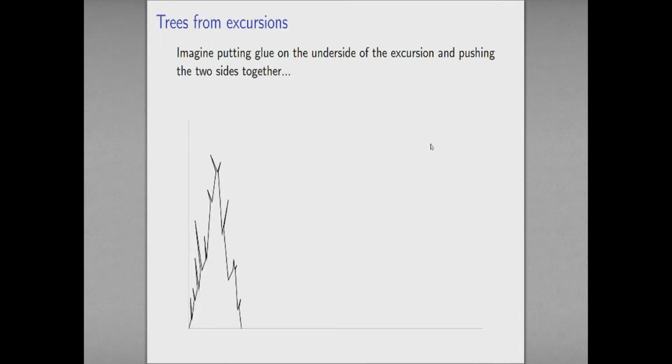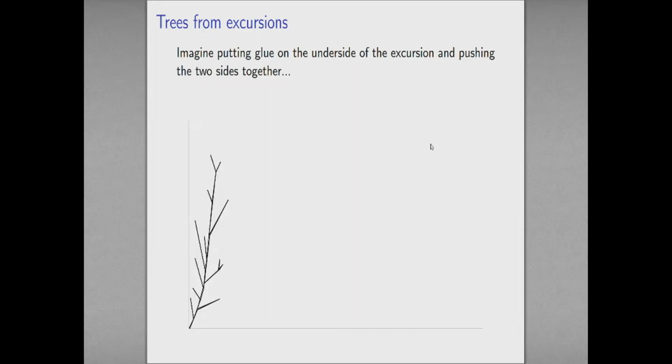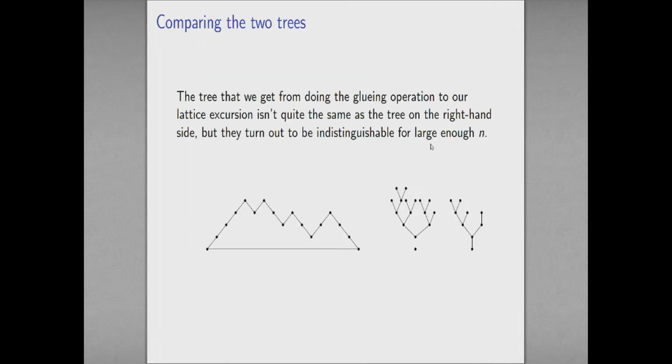So let's do that bit backwards just so you can see what's going on. These local minima in this function are turning into branch points in the tree. You can do that to any continuous excursion function that you like, and indeed you can do it to a Brownian excursion. If I do it to the Brownian excursion, what I get is a Brownian continuum random tree. You won't be surprised to learn after all of this time.